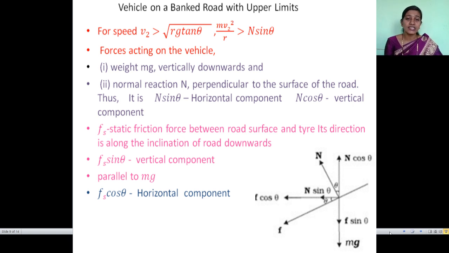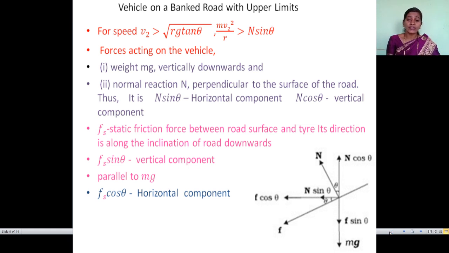So first, the condition here is that our speed is maximum. Minimum we just discussed. Speed is maximum, that means n sin theta is going to balance the centripetal force. So here V2 is greater than root of rg tan theta. So mv2 square divided by r is greater than n sin theta.